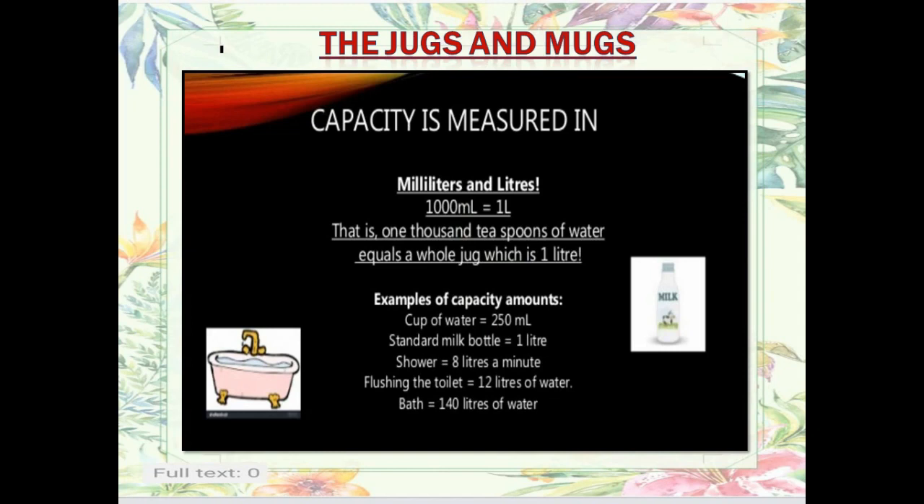Then shower. When you use a shower to take a bath, you use nearly 8 liters of water in a minute. Flushing the toilets, you use 12 liters of water at a time. Then in the bathtub, how much do we fill? 140 liters of water. So children, it is better to use buckets to take a bath rather than using showers or a bathtub. In this way we can save water also.